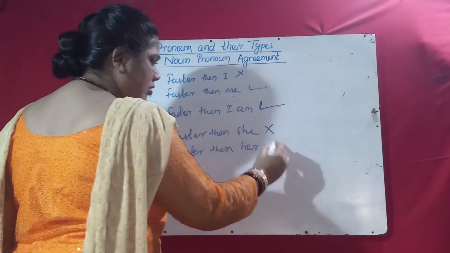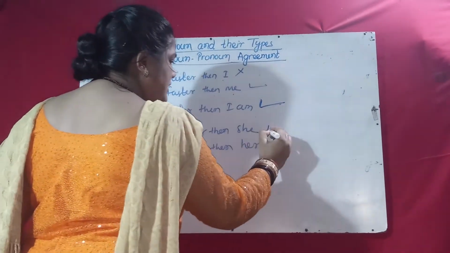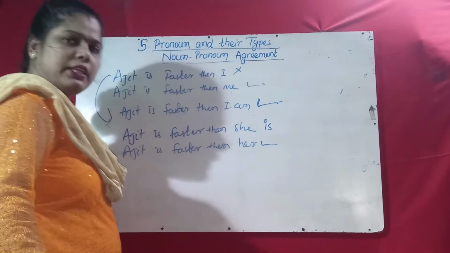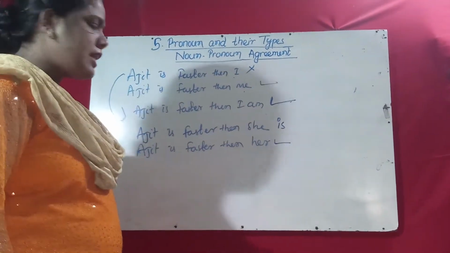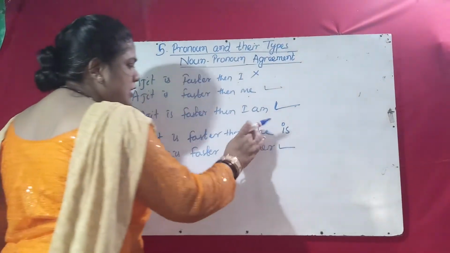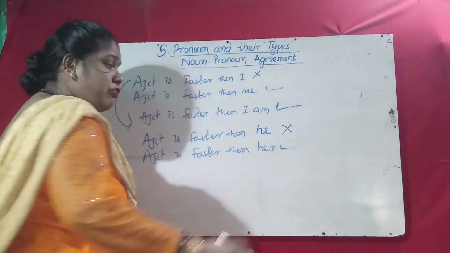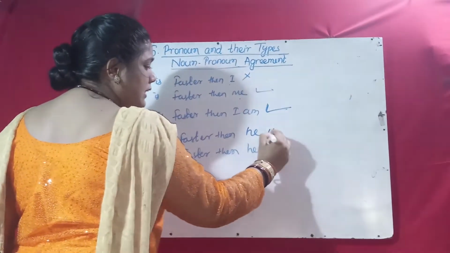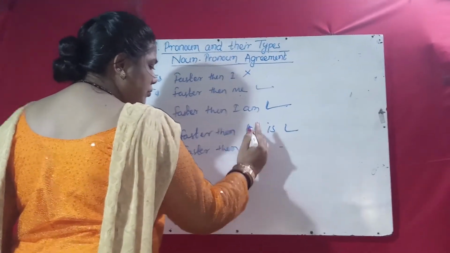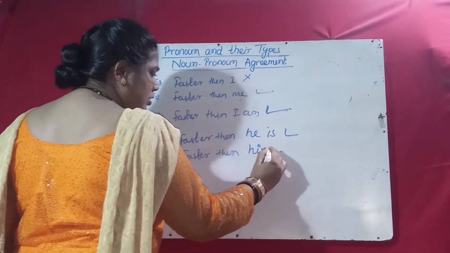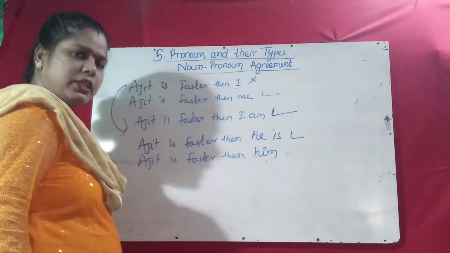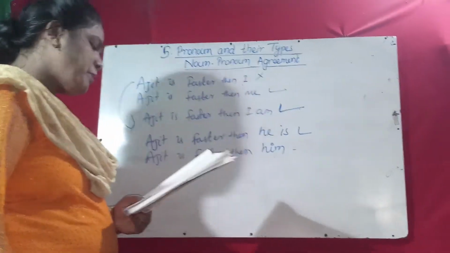Faster than her is wrong. If you write "Ajit is faster than she is," then it will be correct. Okay. Then suppose "Ajit is faster than he," it will be wrong. If you write "he is," then it is correct. Or for he, him: masculine means it will change. So like this you have to remember.